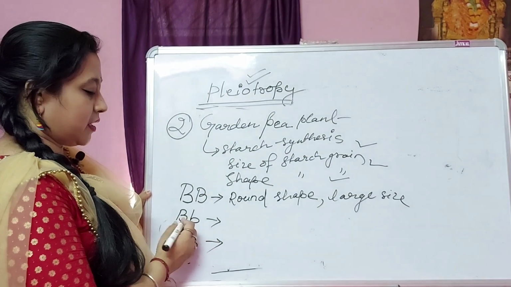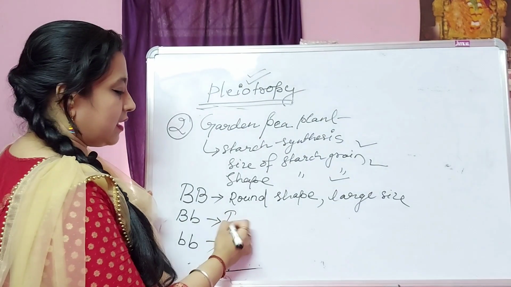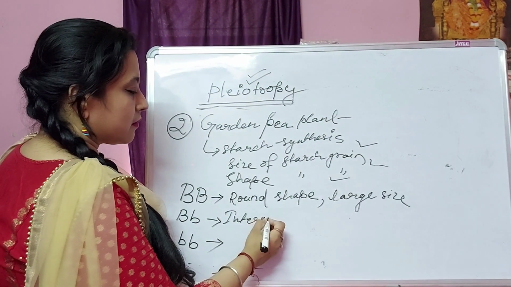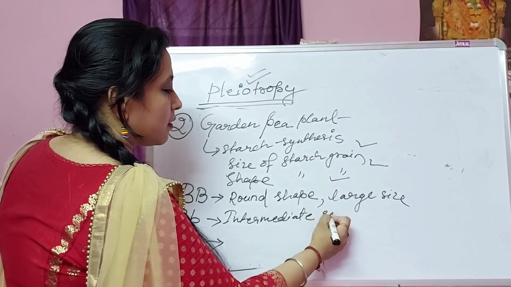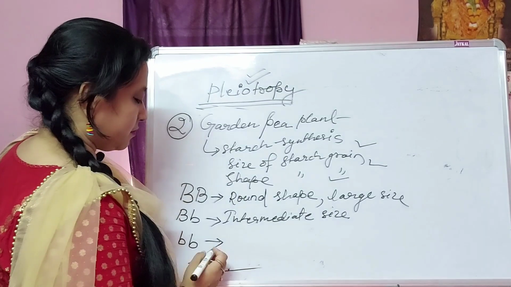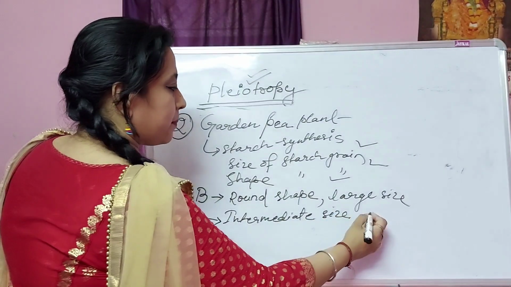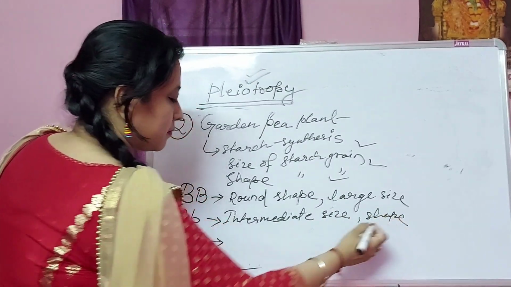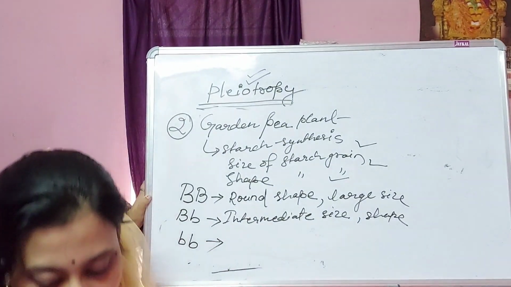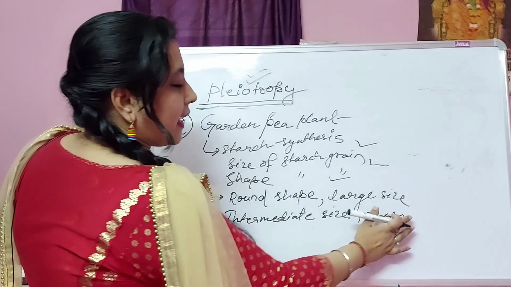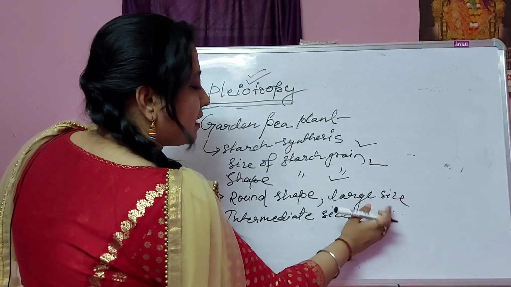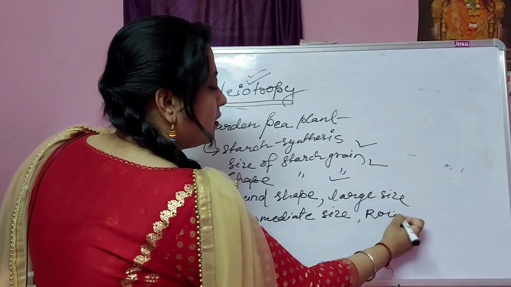And this one, Bb, is intermediate size, and the shape is also round here.